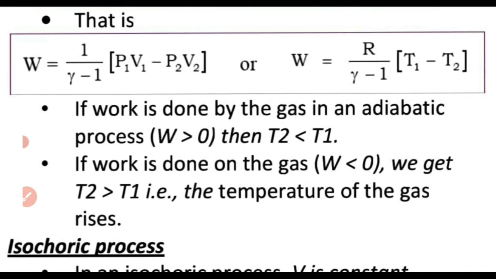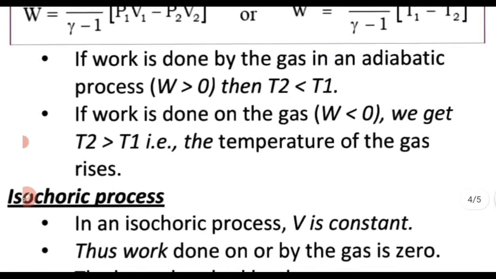We already discussed, if work is done by the gas in an adiabatic process, then work done is positive, then it results in cooling. That means T2 is less than T1. And if the work is done on the gas, then W will be less than 0, and we get T2 greater than T1, and we say that it results in heating. So that is about adiabatic process and work done.